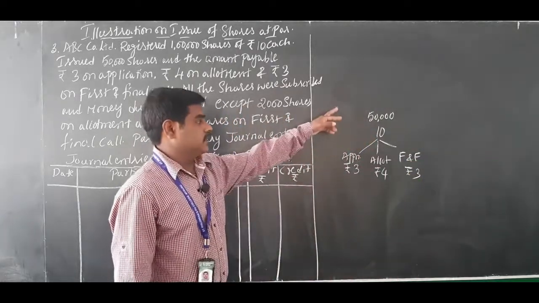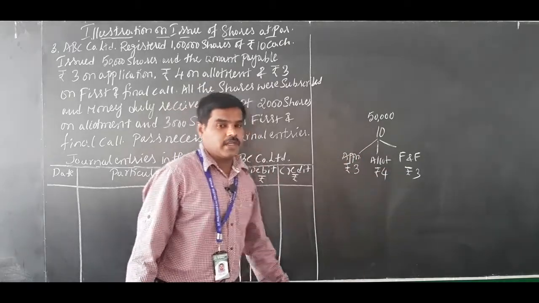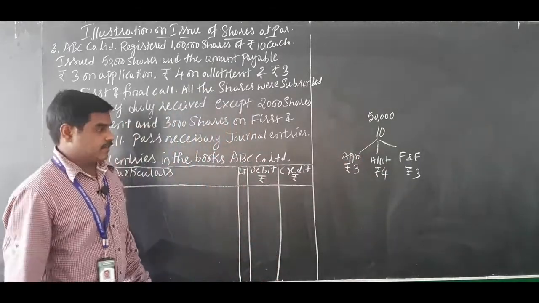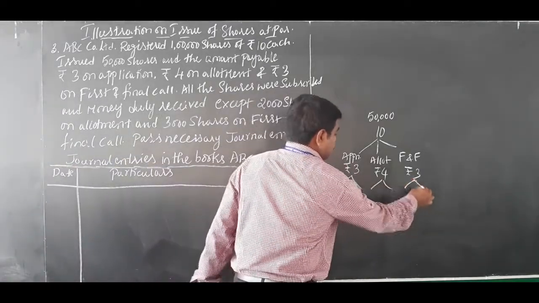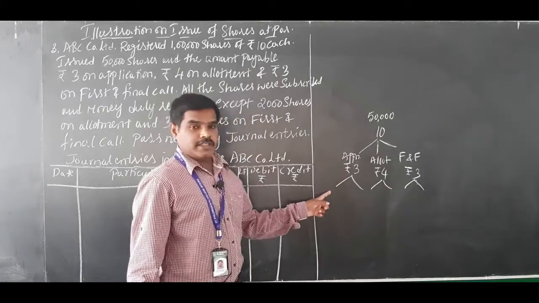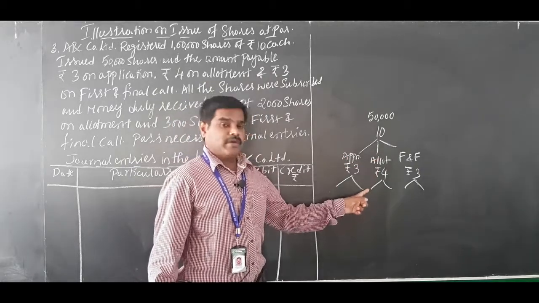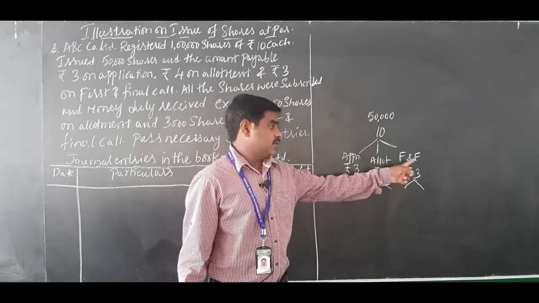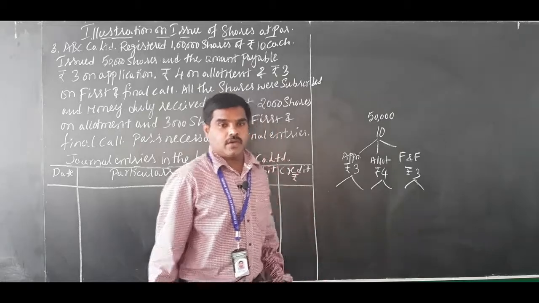Okay, so 50,000 shares are issued, 10 rupees each, application 3, allotment 4 rupees, first and final call 3. We'll start the journal entry. First, of course, 2 journal entries: application money received and application money transferred to share capital account. Then allotment money due, allotment money received. First and final call due, first and final call money received. Okay, we'll go like that.